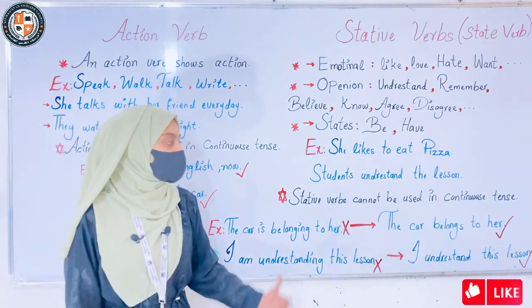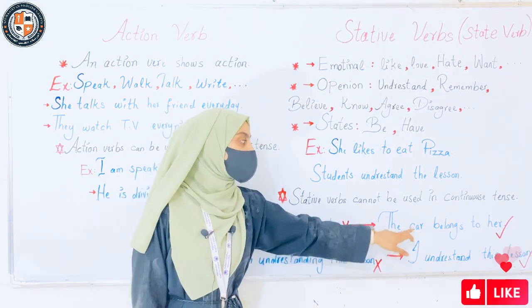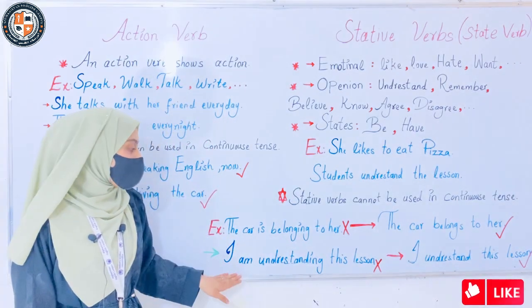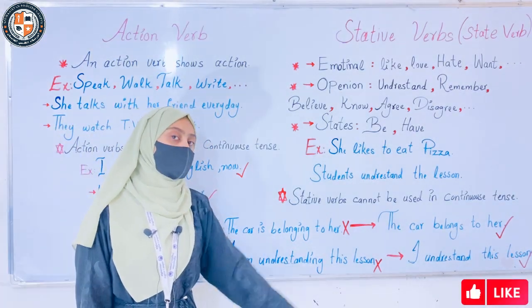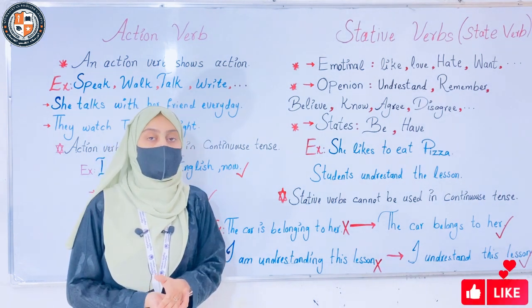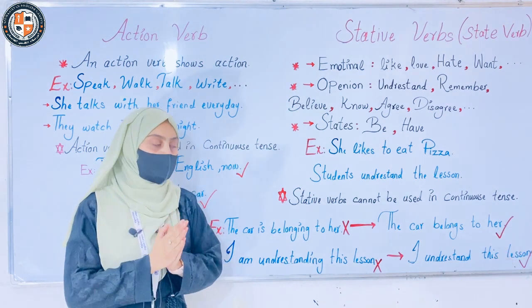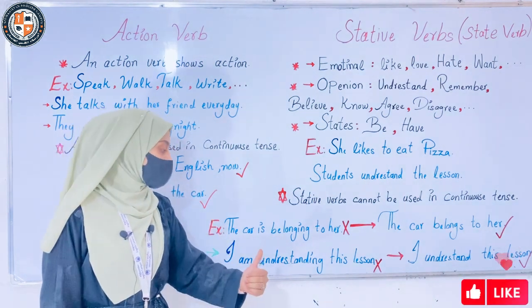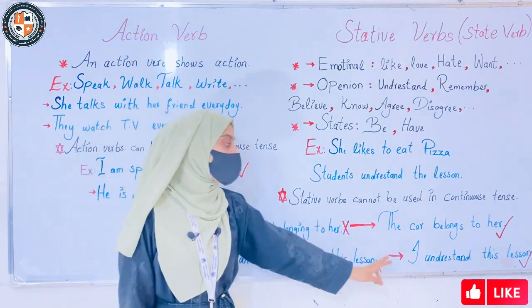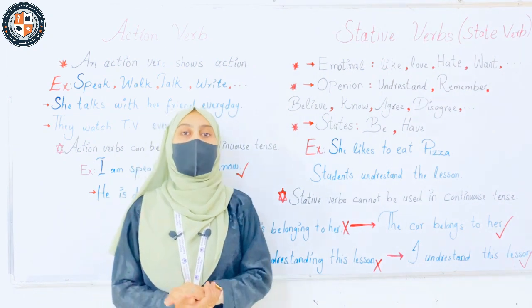Next one, if I use this verb in the other tense without ing, for example, the car belongs to her, it is correct. Next one, I am understanding this lesson. What is understand? A stative verb. But I put ing. It is incorrect. Why? Because we are not able to use ing with a stative verb. If I use this verb in the other tense without the ing, for example, I understand this lesson, it is correct because I removed the ing.